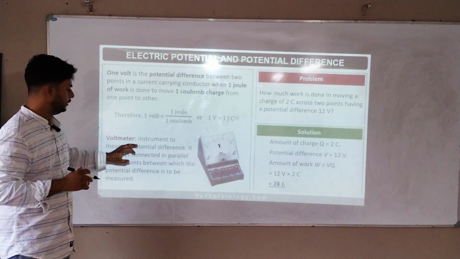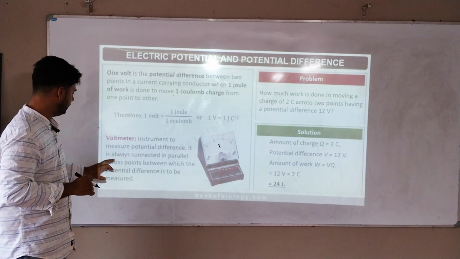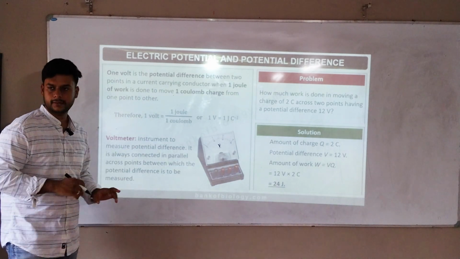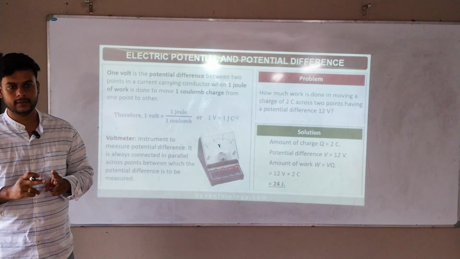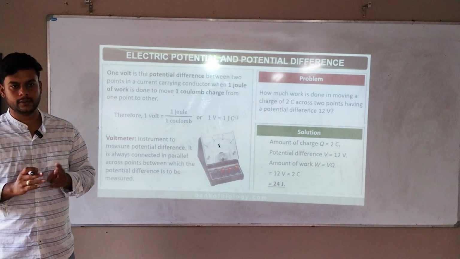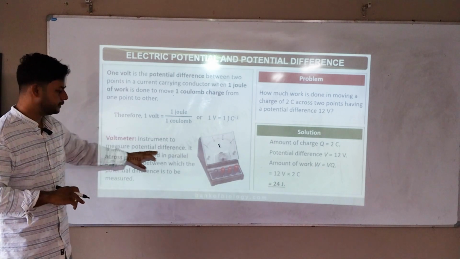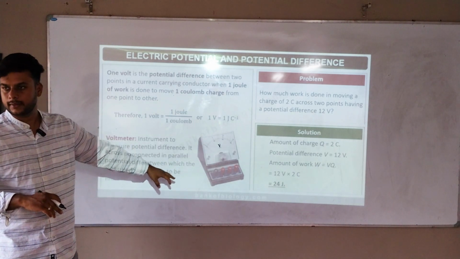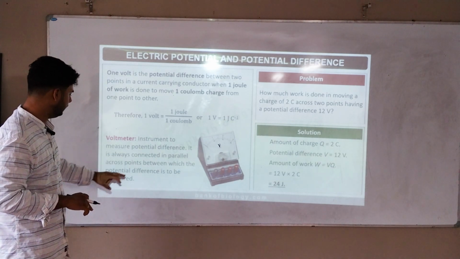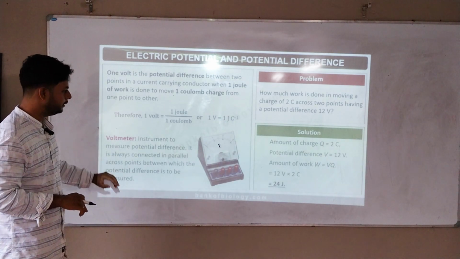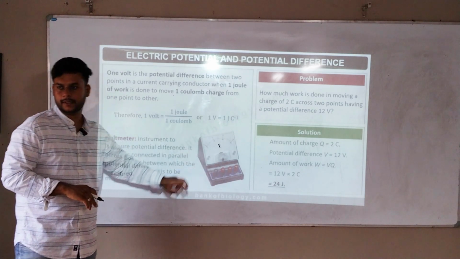Potential difference is denoted by V. The instrument to measure potential difference is always connected in parallel. This you will understand in the next class. Next class I will teach parallel and series connections. There are two types of series, so then you will understand what is parallel and series. Okay, leave that. It is always connected in parallel across the points between which the potential difference is to be measured. At that time I will tell you how it is connected in parallel and show it.